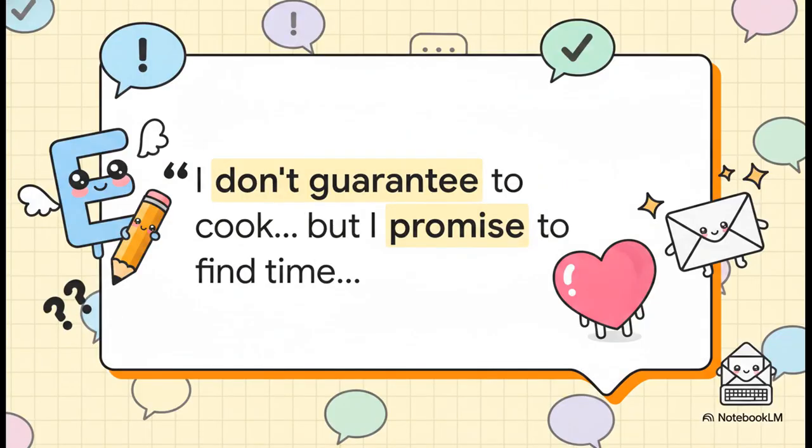Let's finish this email strong. Gap 9 features a negative performative, don't guarantee, versus I'm not guaranteeing. Just like we saw back in Gap 3, our trusty loophole allows both negative options to stay completely valid. But Gap 10 is her final affirmative sign-off. She's actively performing the act of promising simply by writing the word. So we firmly cross out I'm promising and leave the powerful, simple present statement, I promise to find time. And with that, the email is successfully rescued.